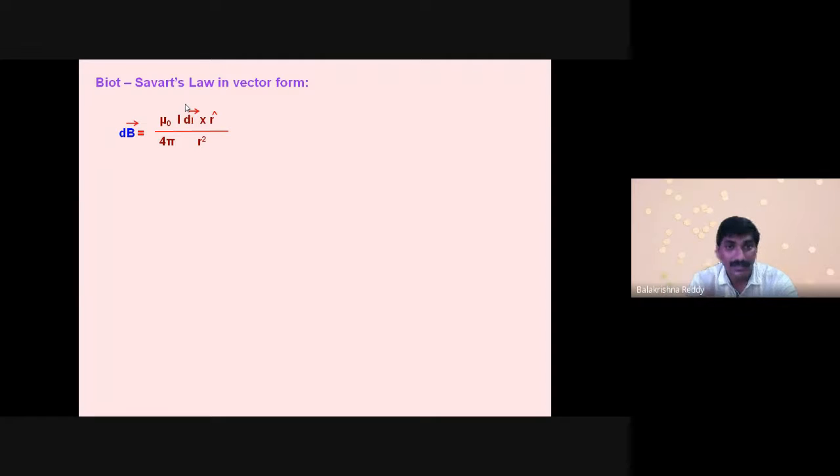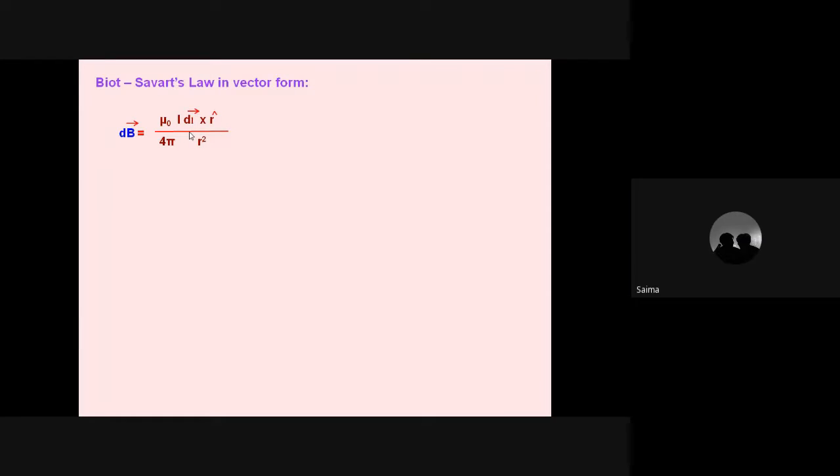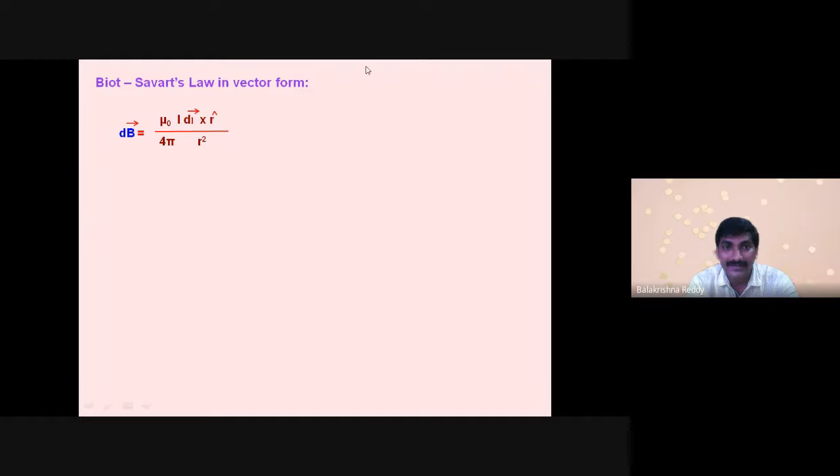Got it? But in this case, I and dl, are you following? Yes, sir. I dl we call combinedly a vector element through a wire or a conductor, into r cap, where r cap is a unit vector.